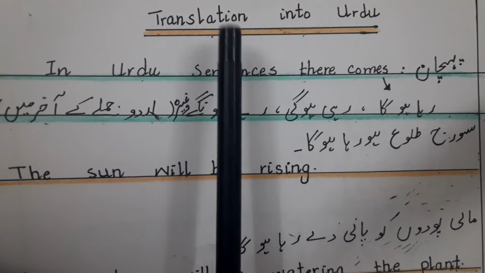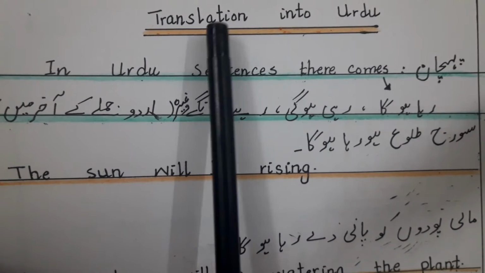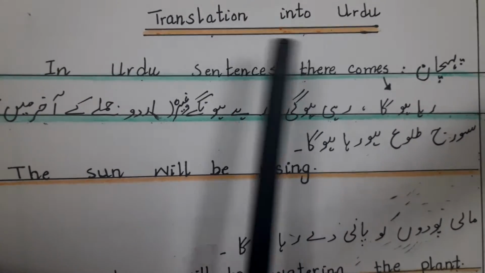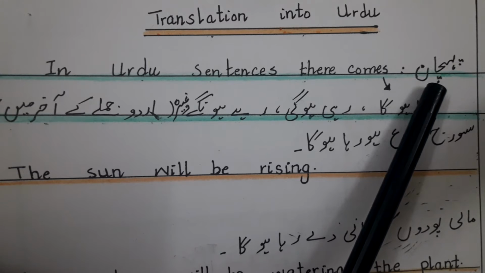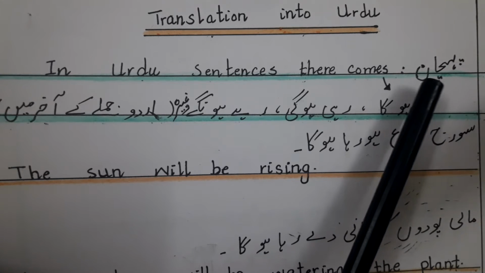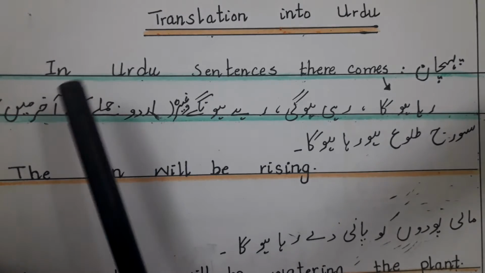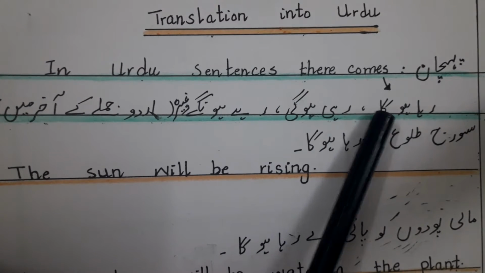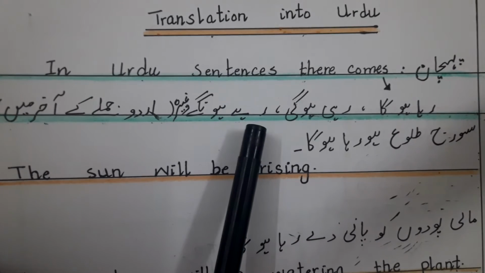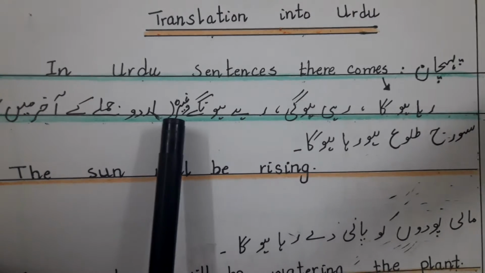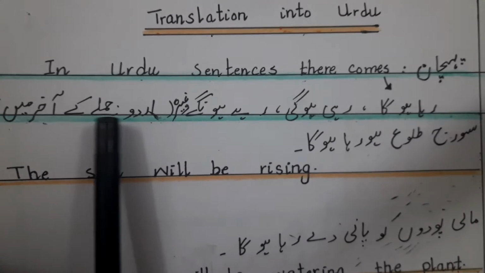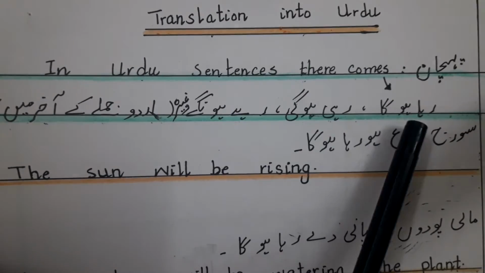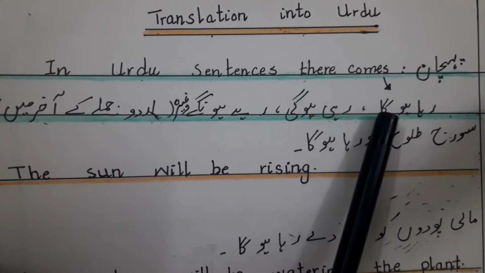Students, now let's see the translation of future continuous tense. So, how to translate it into Urdu? First of all, let's see what is the identification. In Urdu sentences, there comes रहा होगा, रही होगी, रहे होंगे, etc. in the end of Urdu sentences. You can see these words in the end of Urdu sentences.